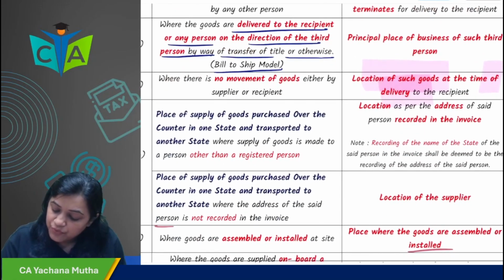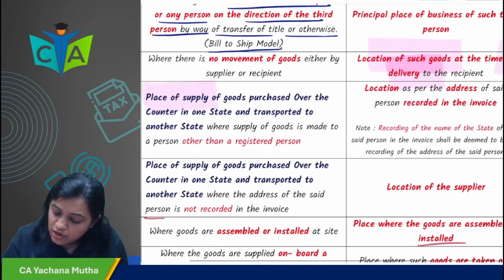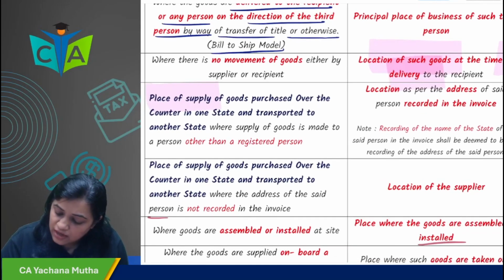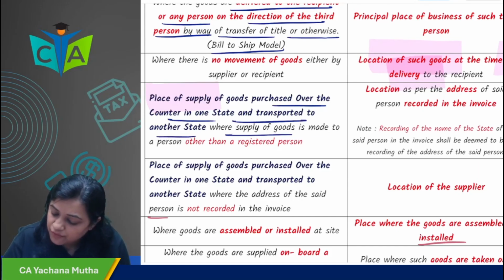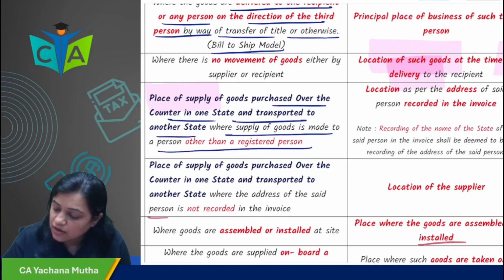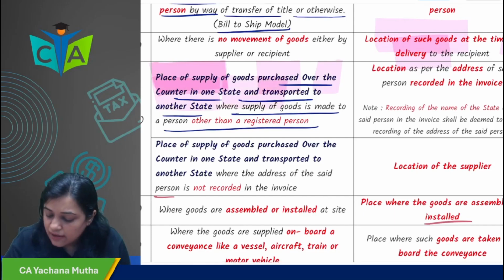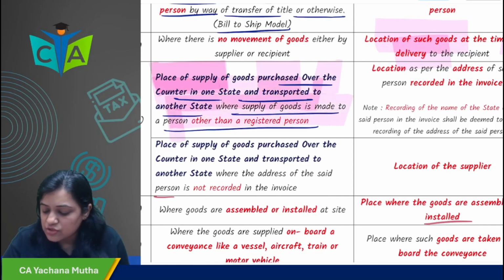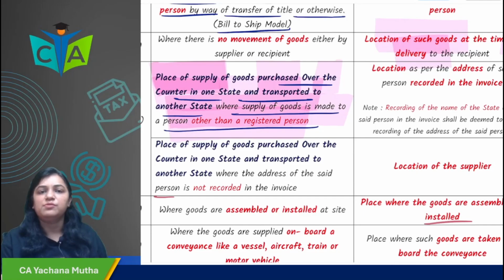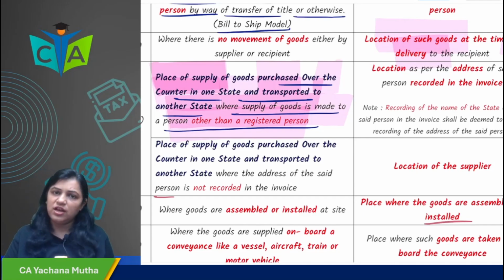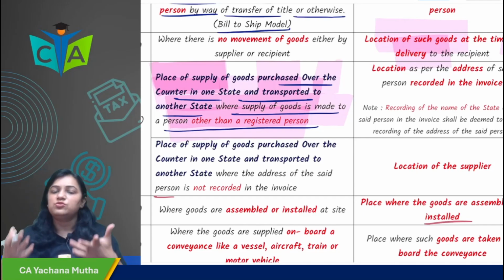Next, place of supply of goods purchased over the counter in one state and transported to another state, where the supply of goods is made to a person other than a registered person. That means supplying to an unregistered person. It happens now. For example, I am coming to some other state.